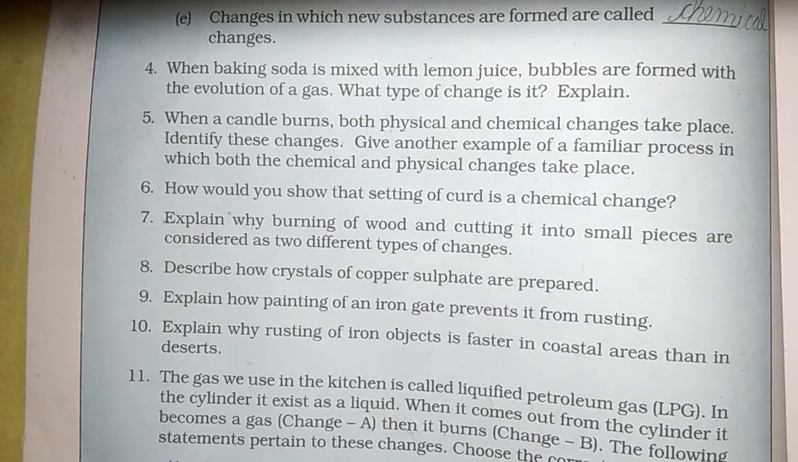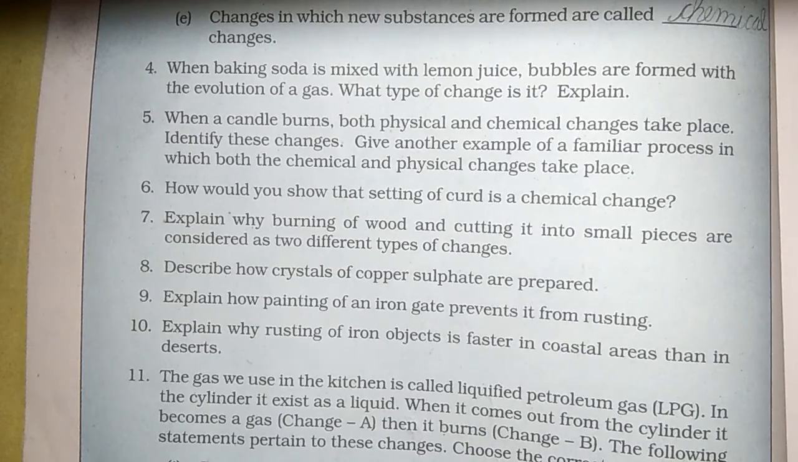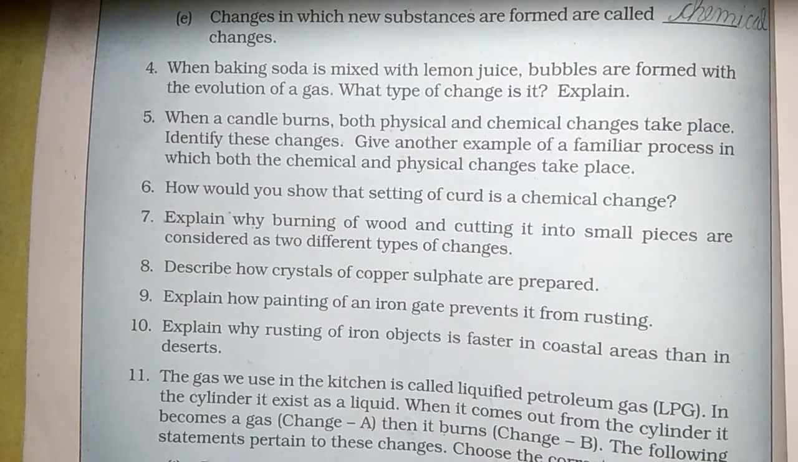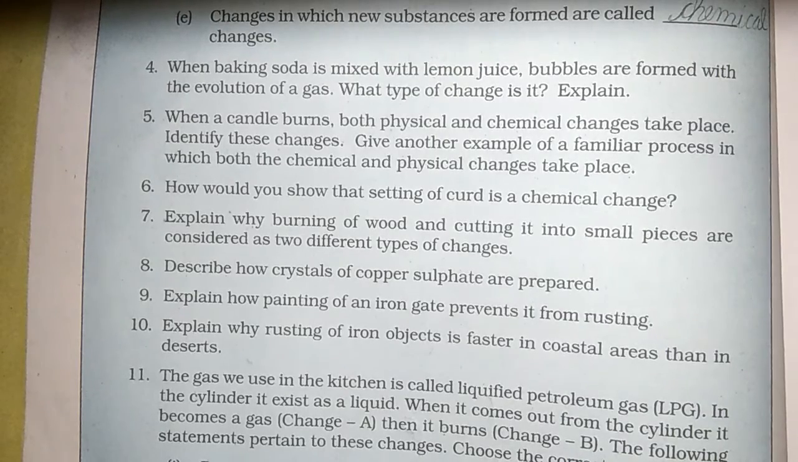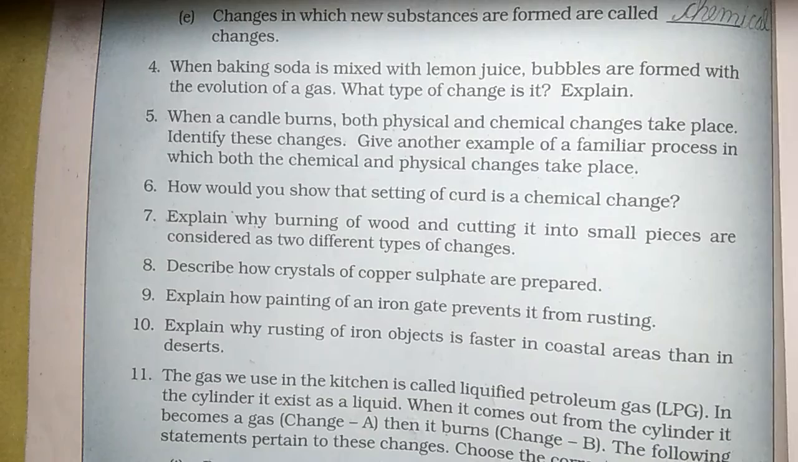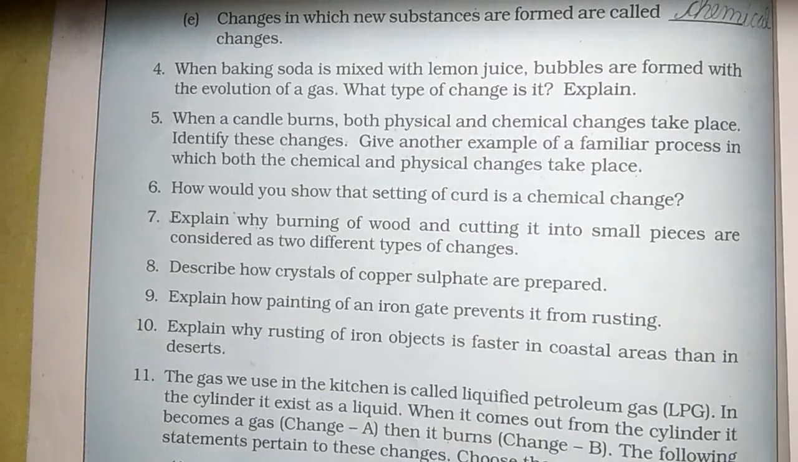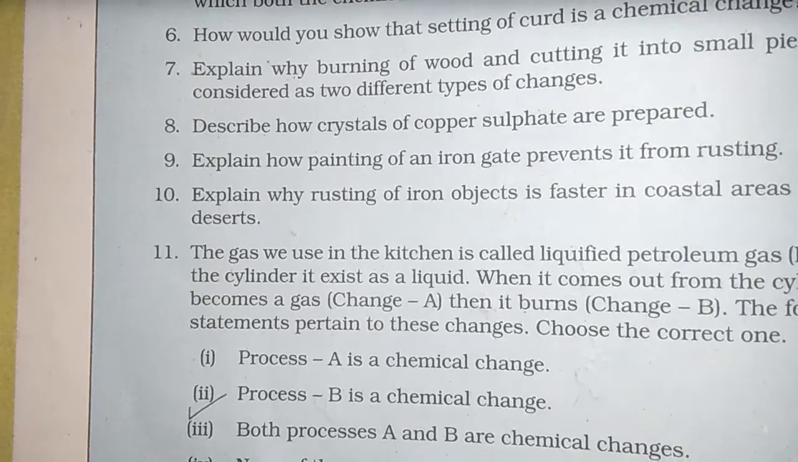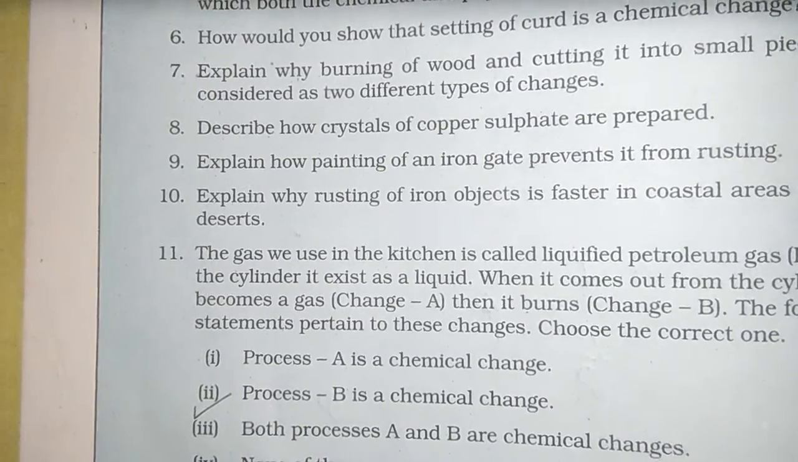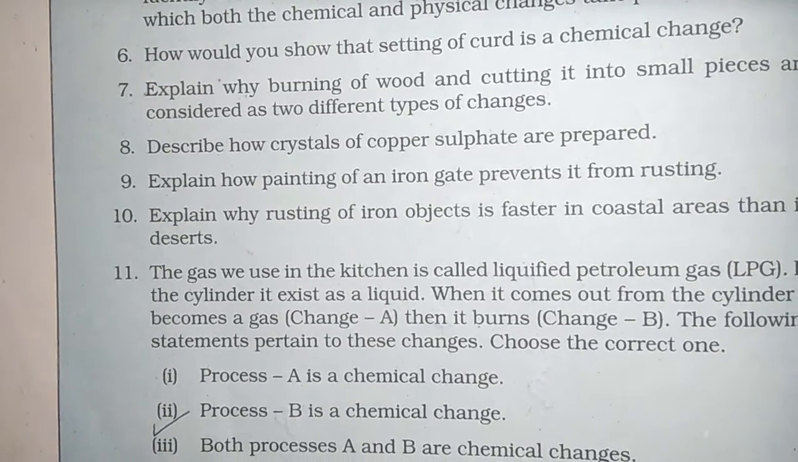Burning of wood and cutting it into small pieces are considered as different types of changes, because by cutting of wood we get wood again, whereas burning of wood produces ash, which is a new substance, and ash cannot be changed into wood. Now come to the next question. Question number 8. Describe how crystals of copper sulfate are prepared.